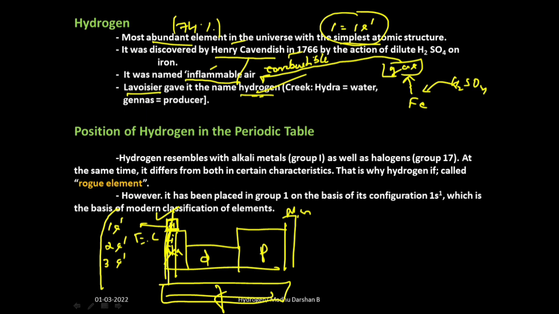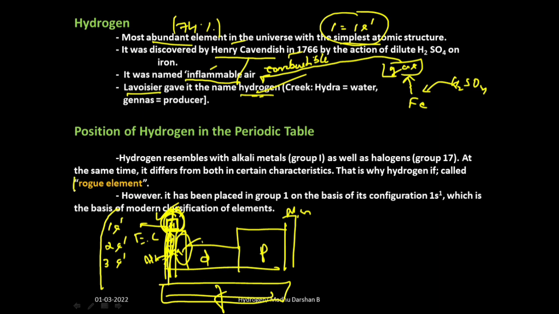So since hydrogen possesses the electronic configuration similar to group 1 elements, these are known as alkali elements. Second group elements are known as alkaline earth elements or alkaline earth metals, isn't it? So since hydrogen possesses electronic configuration similar to the group 1 metals or the alkali metals, this hydrogen has been placed here. This is the position of hydrogen.